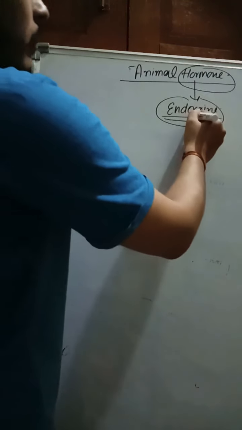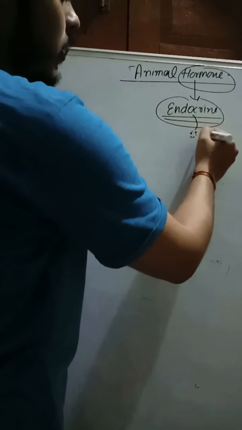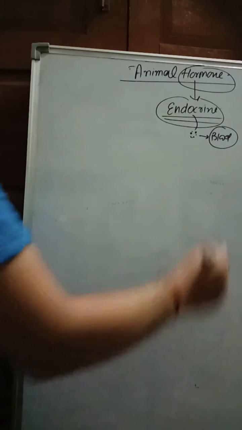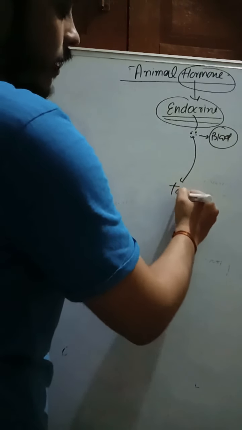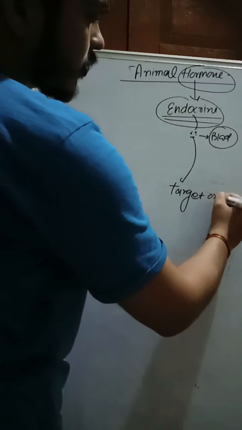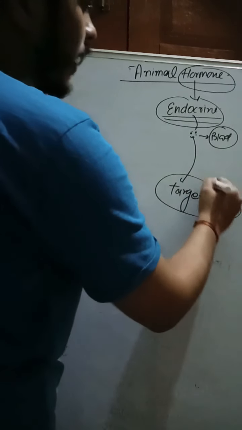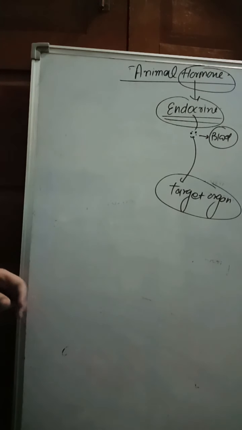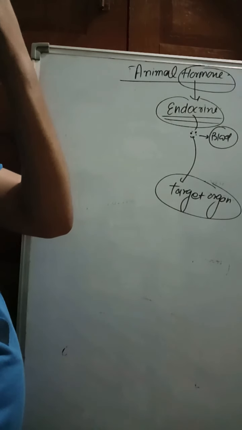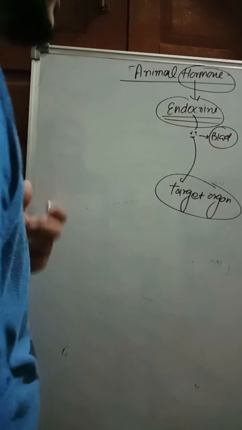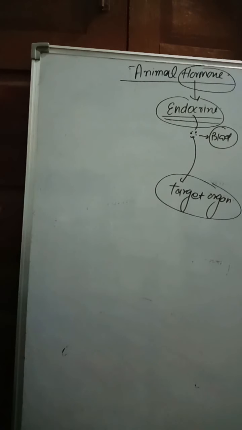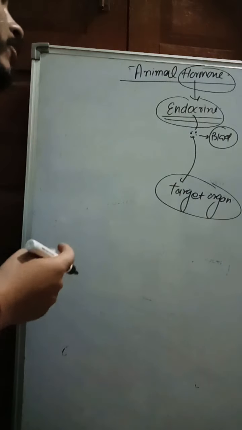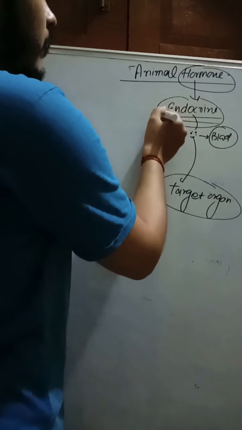When the endocrine glands secrete the hormones, these hormones reach the blood. Via the blood they reach the target organ, and in the target organ these hormones show their effect. Hormones play an important role in the growth and development of animals and human beings. Their excess or deficiency causes many diseases and also affects the growth of the body. So that is the function of hormones. There are different endocrine glands which secrete different types of hormones.